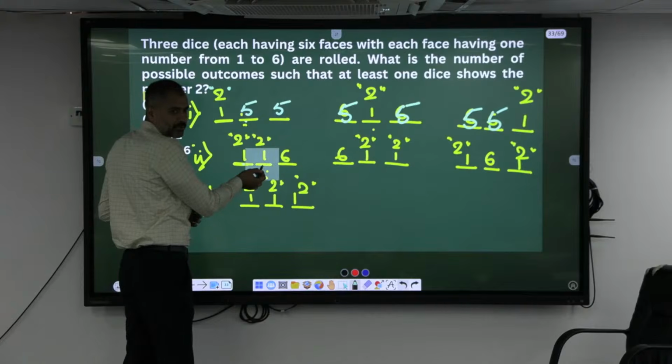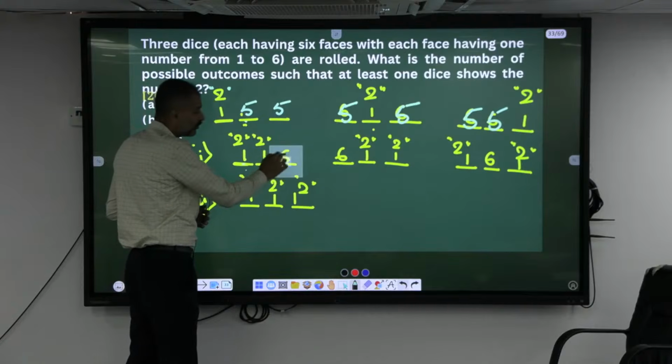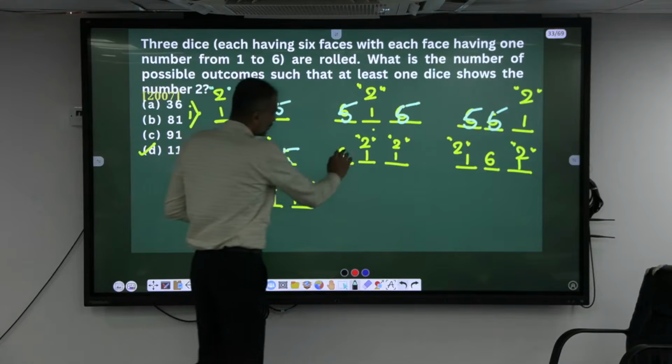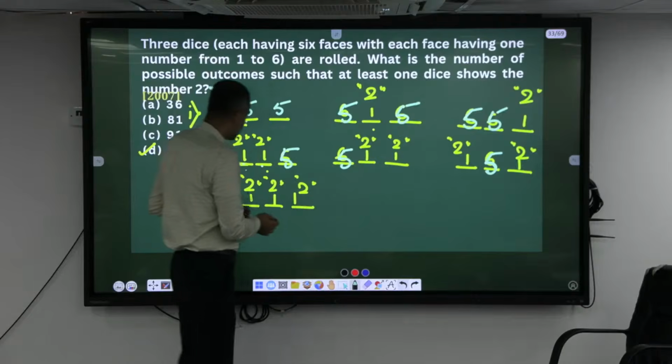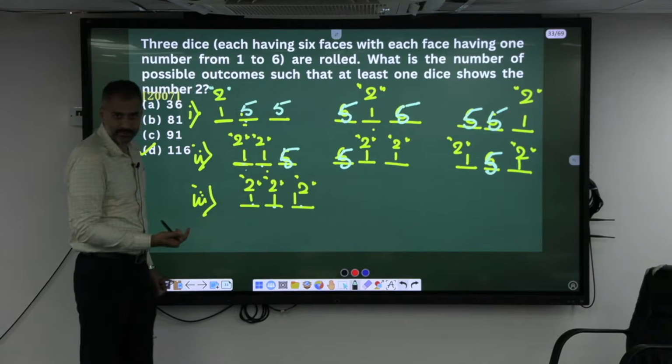Okay. 2 can come twice. But here there cannot be 2. So totally how many choices? 5. Here also 5. Here also 5. Now there is a 2 here, 2 here, 2 here. Only one possibility.